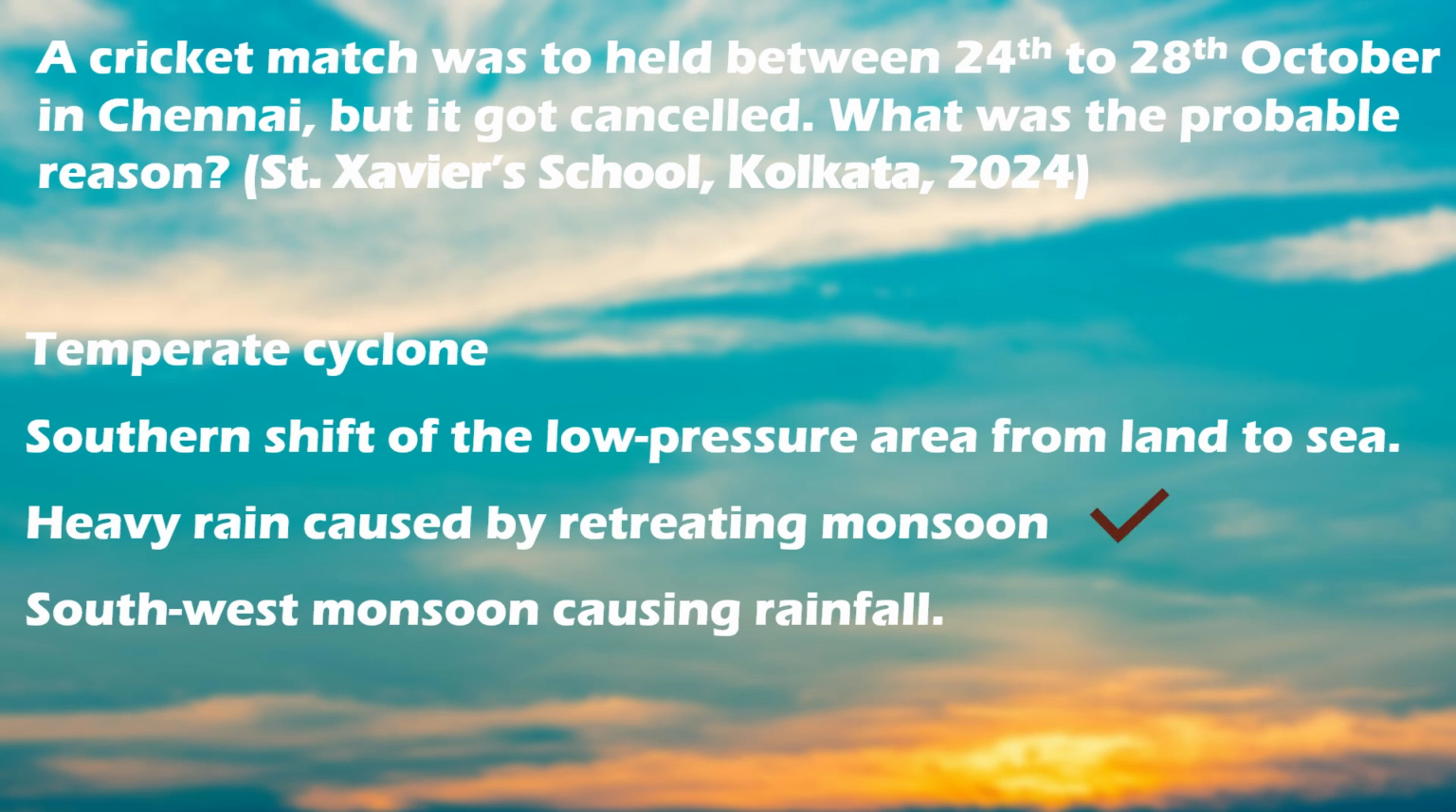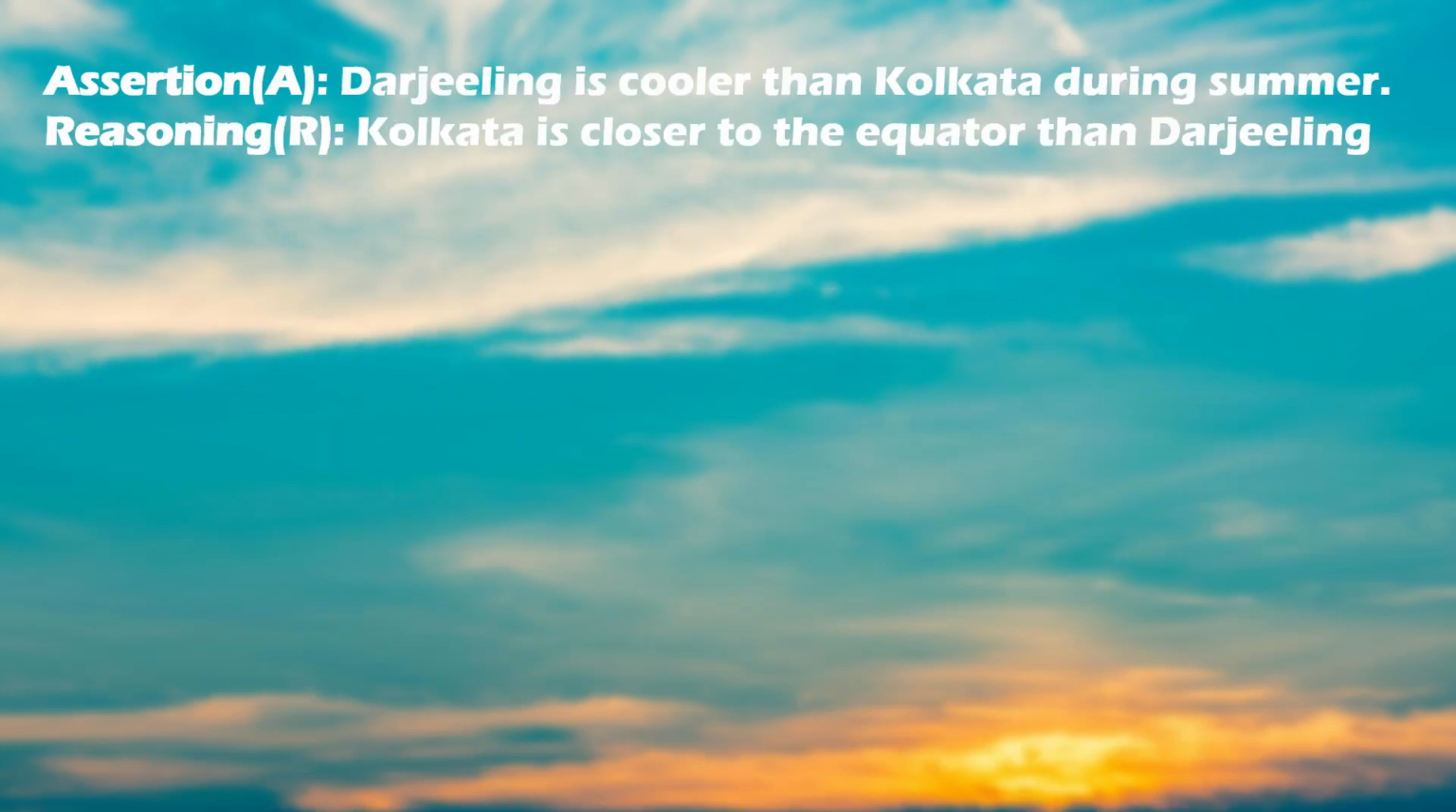And the correct answer is heavy rain caused by retreating monsoon which affects the eastern coast of India. The next question is of assertion and reasoning. Assertion: Darjeeling is cooler than Kolkata during summer. And the reasoning provided is Kolkata is closer to the equator than Darjeeling.